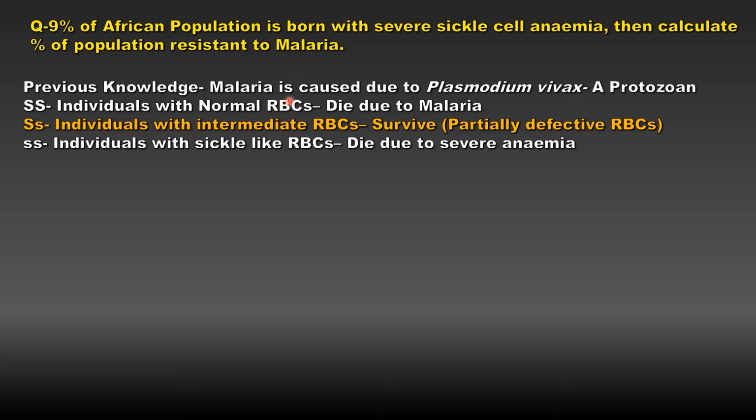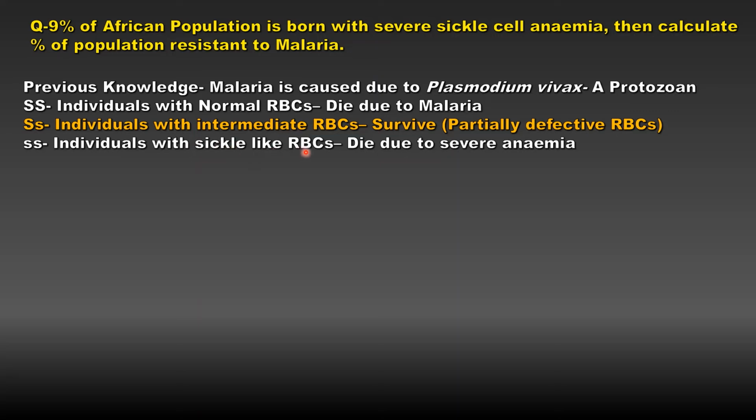Now in case of hemoglobin, we have three types of genotypes possible. First is capital S, capital S. Now these are the individuals who have normal RBCs. Now in these cases, the malaria parasite can complete its life cycle. Therefore, such individuals will die due to malaria. Small s, small s are the individuals who will have sickle-like RBCs.